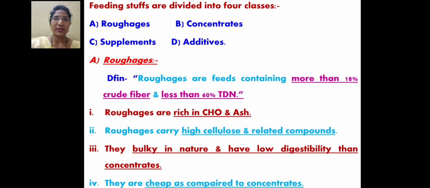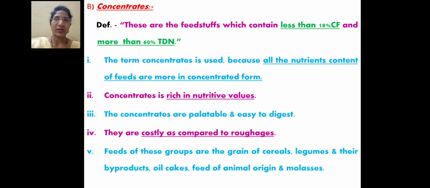What is meant by roughages? Roughages means the type of feed which contains more than 18% CF, CF means crude fiber, and less than 60% TDN. These roughages are rich in CHO and ash. Roughages carry high cellulose and related compounds, are bulky in nature and have low digestibility compared to the concentrate. They are cheap as compared to the concentrate.